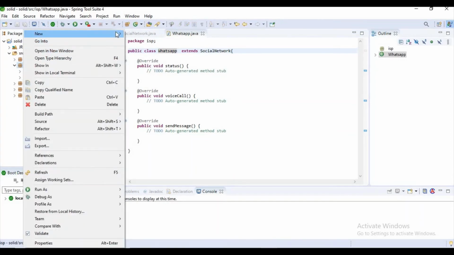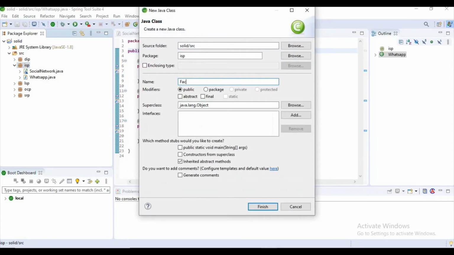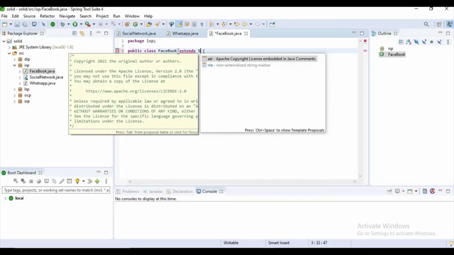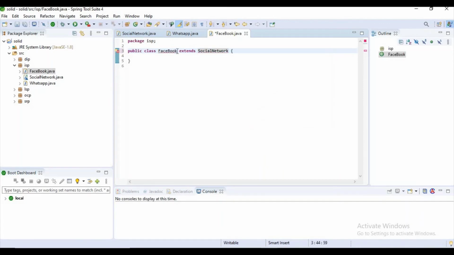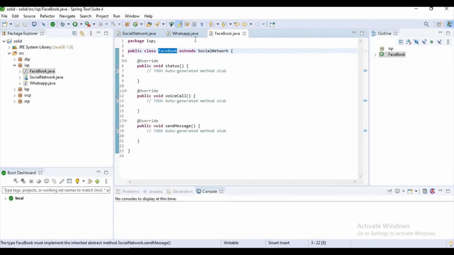Again, I was creating a class Facebook. Again I want to extend it with my social network abstract class, and I am implementing the methods from the social network abstract class.